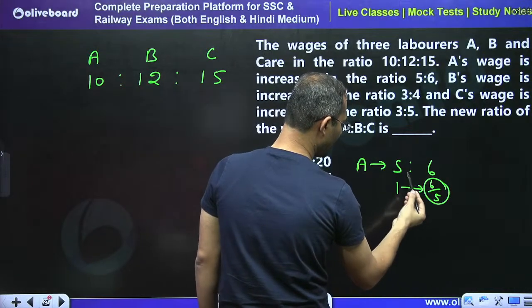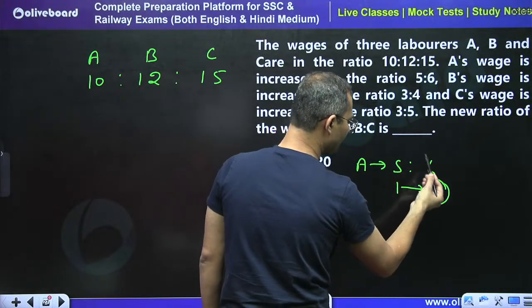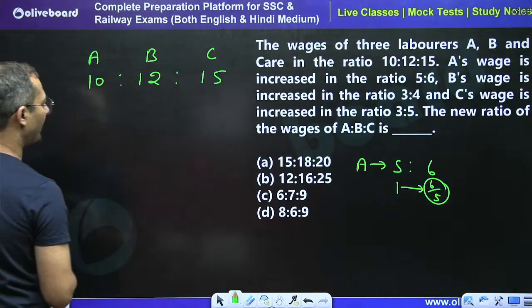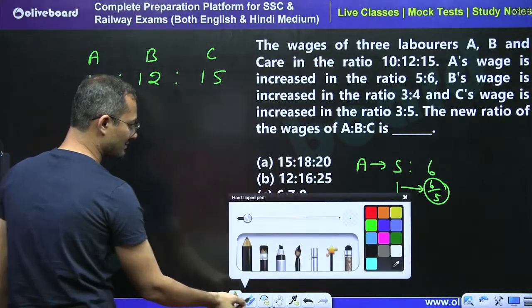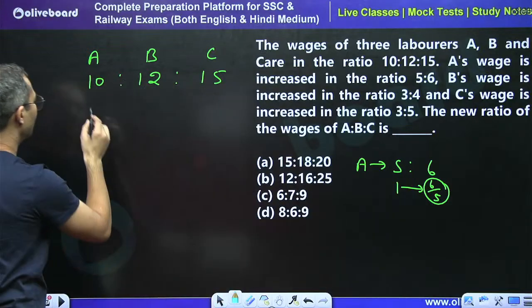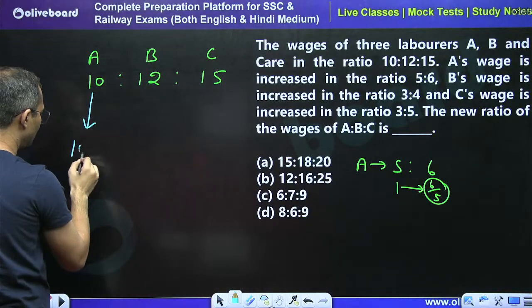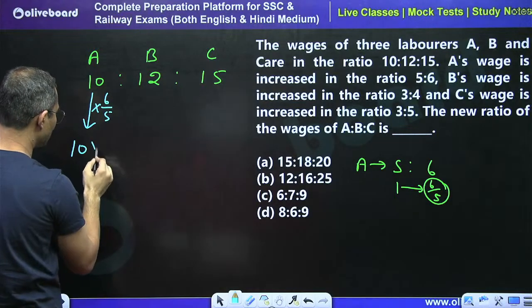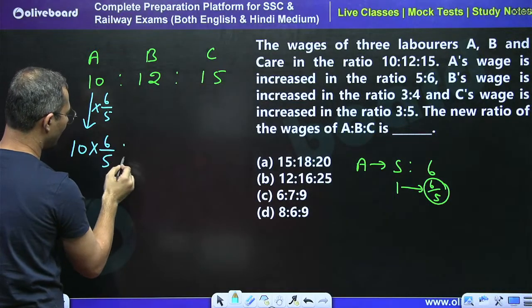After comparing, 5 has become 6. So what is the value for 1? 1 has become 6/5, right? So 10 will become what? Just multiply by 6/5, right? So this is the multiplying factor, okay? So directly we can say that.